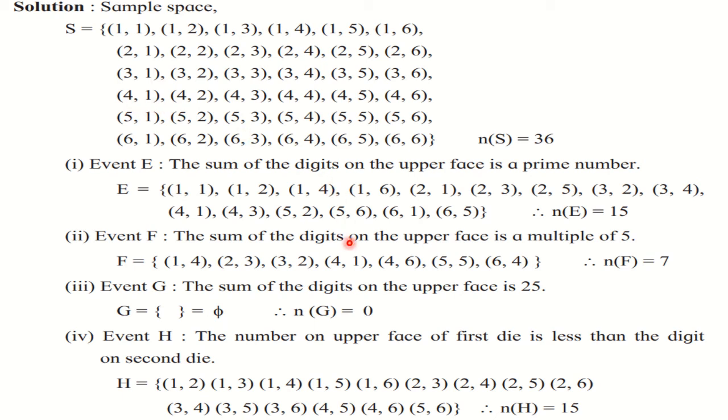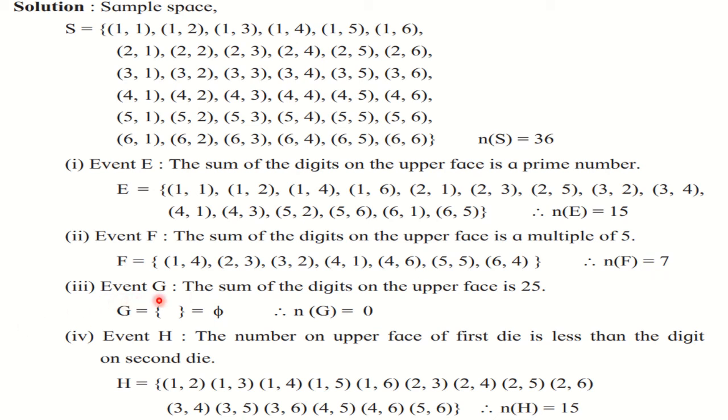So that we can write down. And the last one, 4 and 6, 10. So that also you have to write. In the fifth line, see, only possible element here is 5, 5. So write down that. And from the last line, 6 and 4. Okay. So in this way you have 7 sample points here. And therefore n of F is 7.